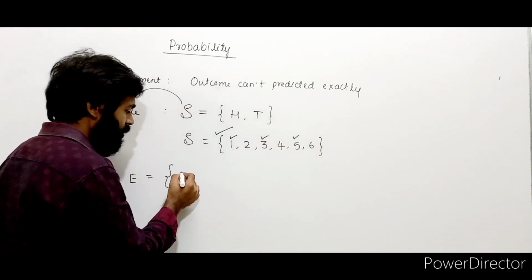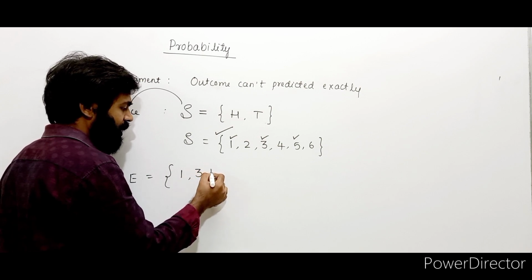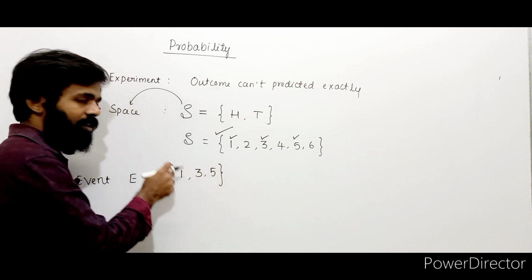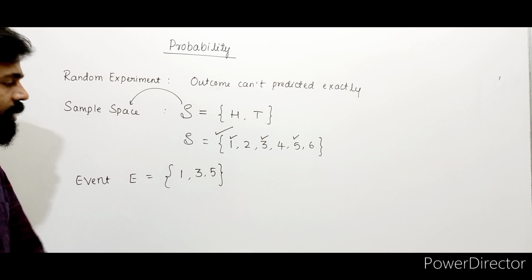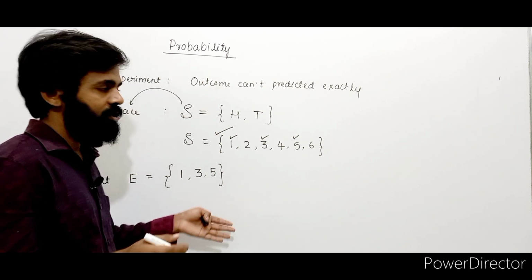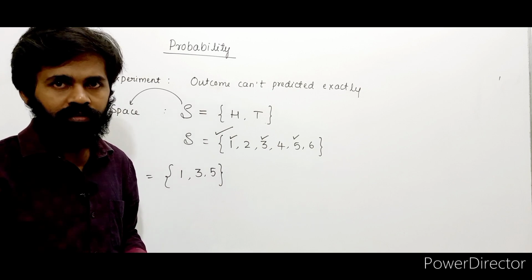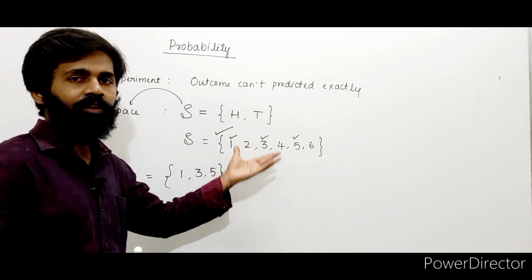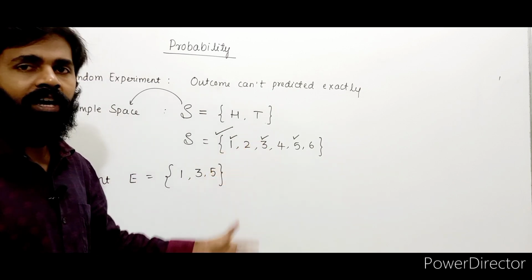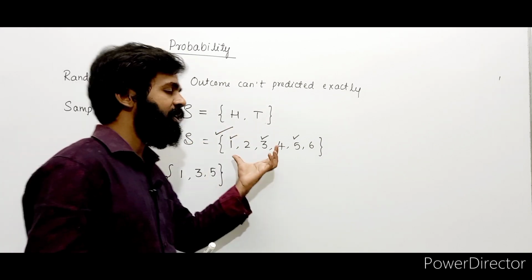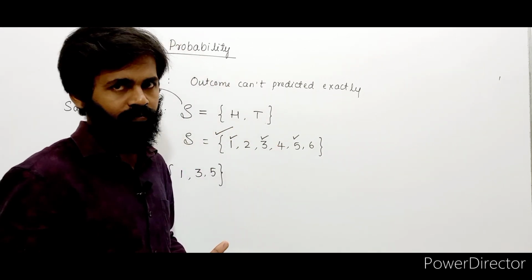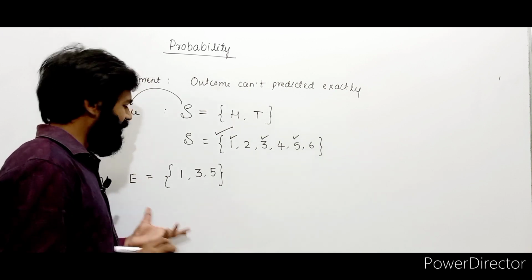If I consider only odd numbers 1, 3, 5, this is called an event. Or you may consider one more event as 2, 4, 6. You may consider any number of events you want, based on the number of elements present. We can determine how many events we can have, right? So basically, what is an event?